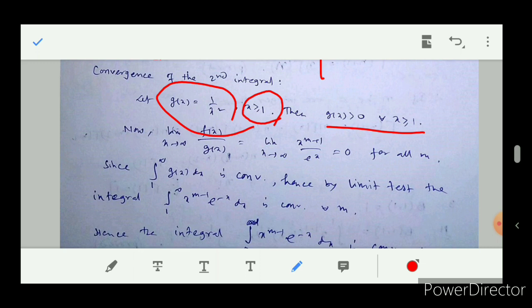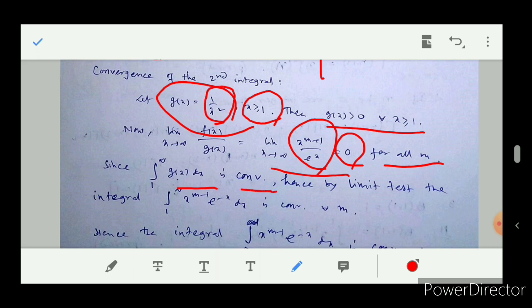Now limit x tends to infinity of f(x) by g(x): if we repeatedly use L'Hospital's rule, it will become 0 for all m, since integration 1 to infinity of 1 by x square dx is convergent. So by the comparison test of limit form, it is also convergent.